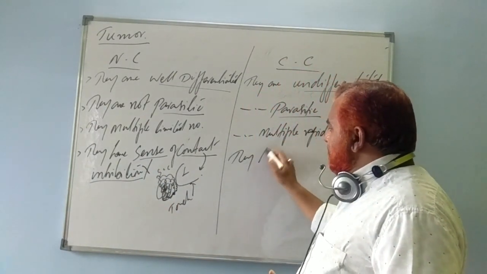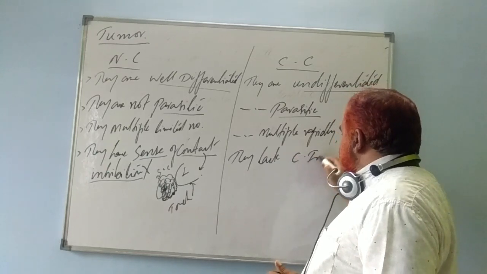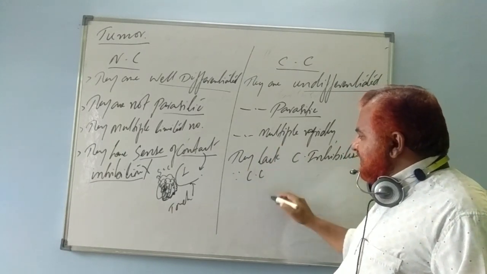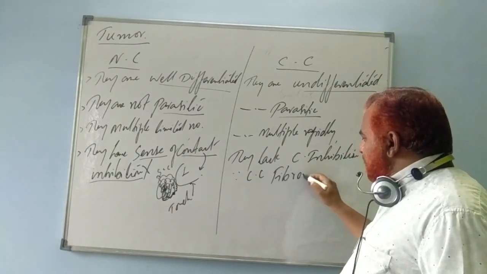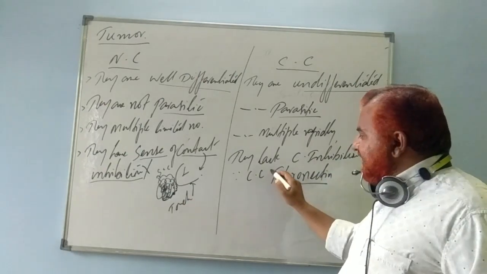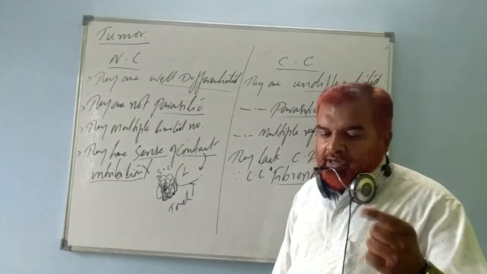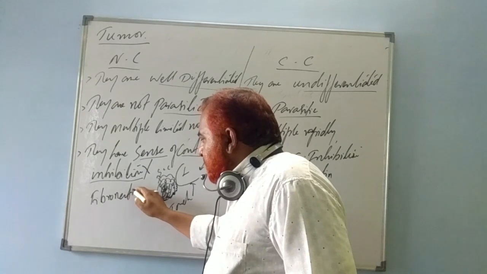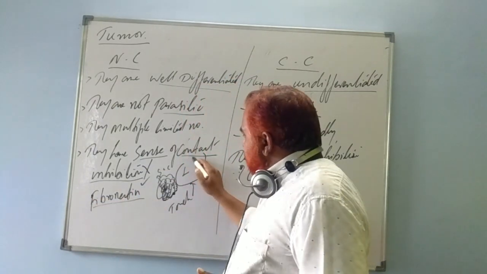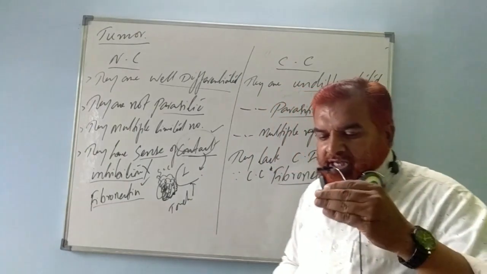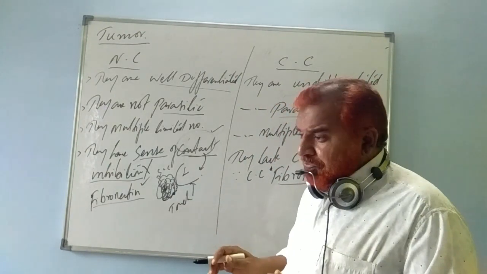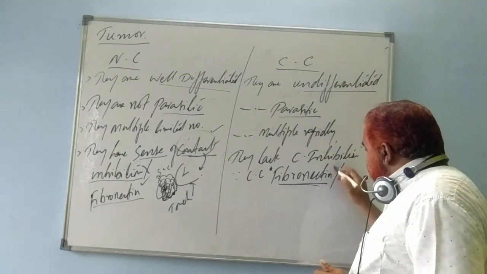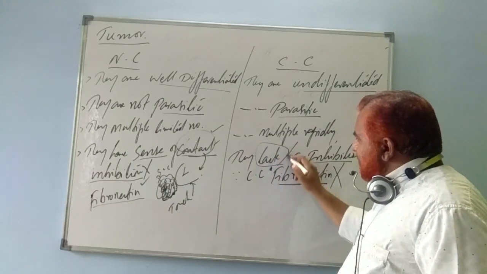Now cancerous cells lack contact inhibition. Why? Because in these cancer cells, one protein is lacking: fibronectin. It will be asked in the NEET exam about this fibronectin. Here in normal cells, fibronectin is present. Because of the presence of this protein, they have contact inhibition. They stop growing and stop multiplying when these cells come in contact with other cells or other tissue. Whereas here, fibronectin is absent, so they lack contact inhibition.